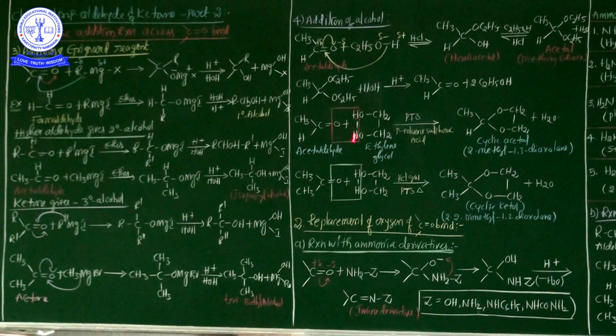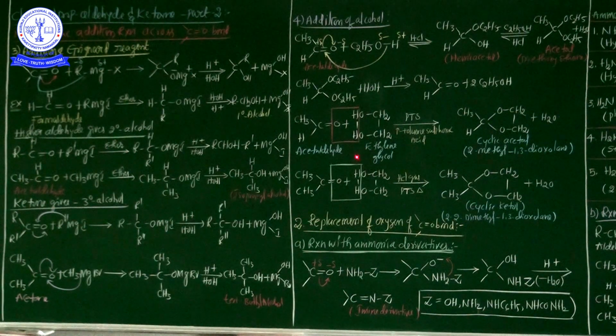Now from the dihydric alcohol point of view, here glycol has two OH groups, CH2 CH2 OH OH. Now see here very carefully, a large excess of alcohol is used to shift the equilibrium in favor of acetal formation. Ketones do not readily react with monohydric alcohol. However, if dihydric alcohols are used, then cyclic acetals and cyclic ketals are formed.